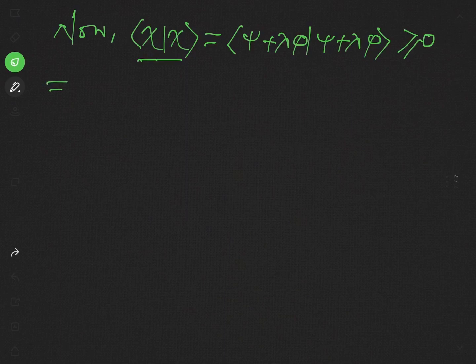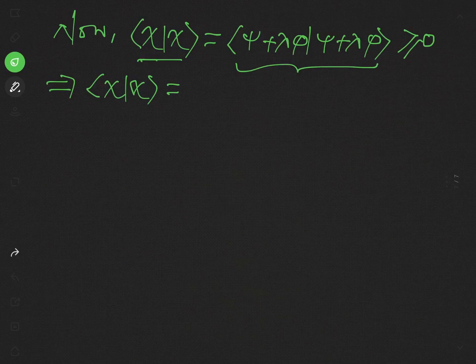Now see this product chi with chi equal to. Now find out this product. As in the previous lecture we have studied the properties of a scalar product, using that idea you can find this product.